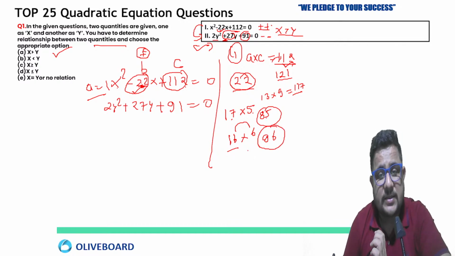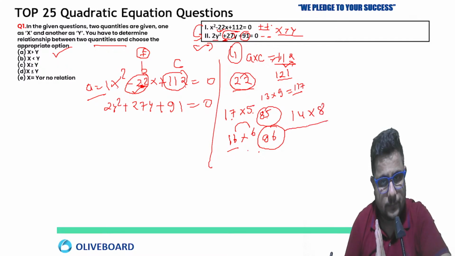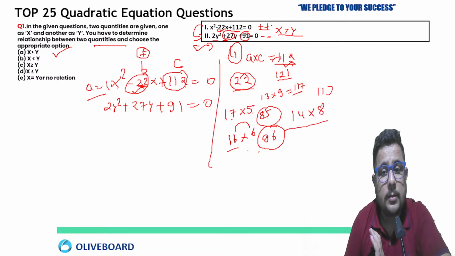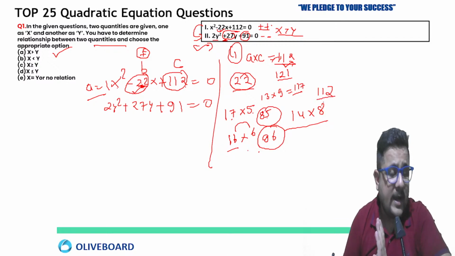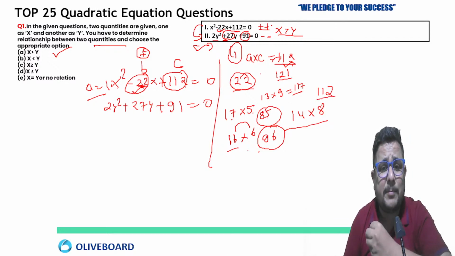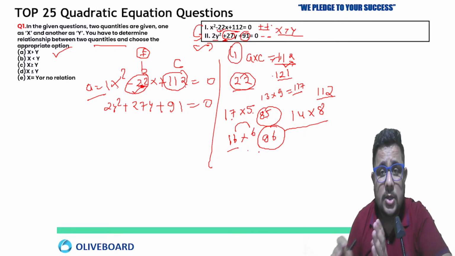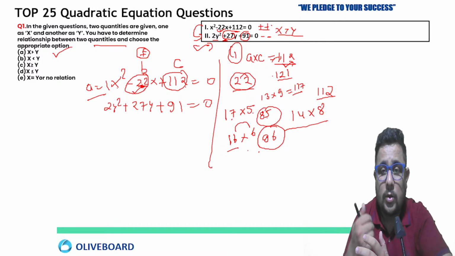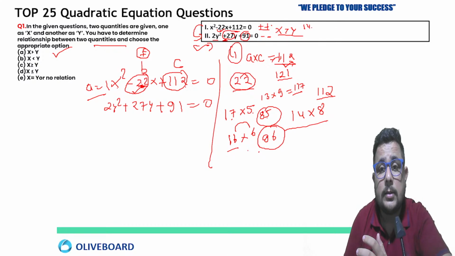17 multiply 5 gives you what? 85. 16 multiply 6 gives you this. Now 14 multiply 8. Why I told you, you have to keep this in mind, right? You are not having much time there, so your multiplication must be good. You can think like that. 15 multiply 7, we are getting the near value. 14 into 8, 112. So 14 and 8 are going to be your answer.